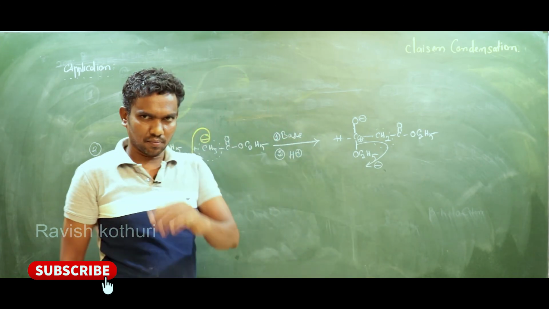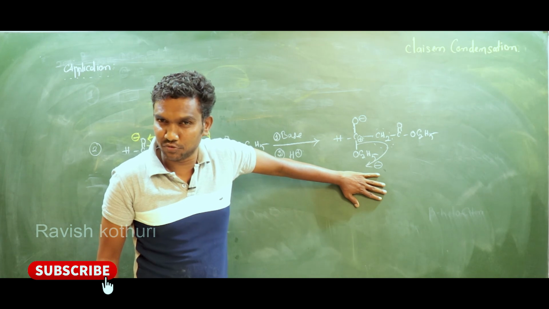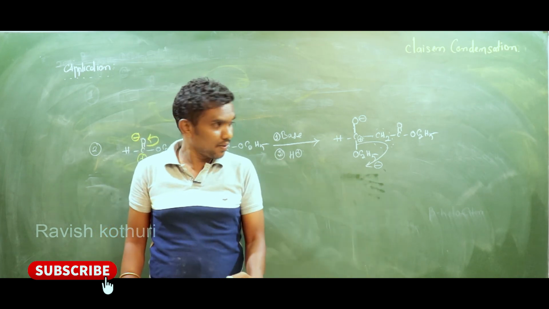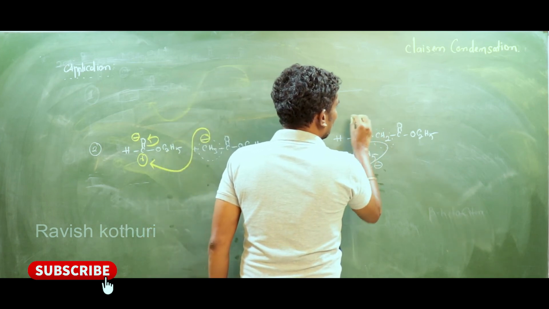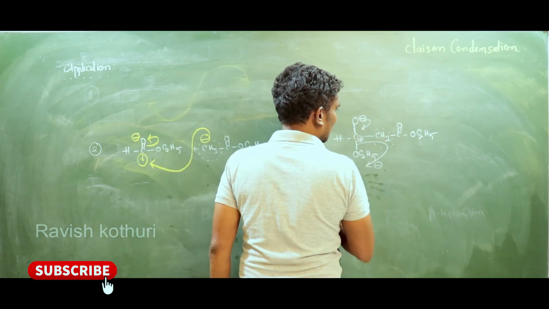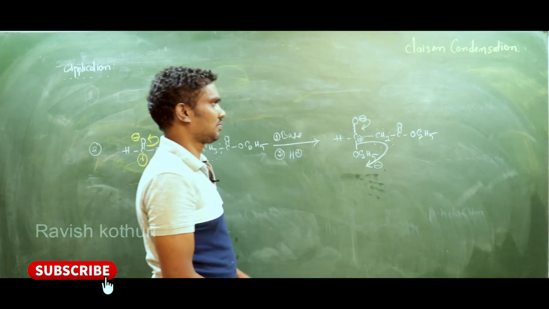Now, due to plus R effect, it gets negative charge, carbon gets positive charge. Observe carefully, my dear. Once again, please be focused. This step is a very, very important step. Due to plus R effect, this bond cleavage takes place.